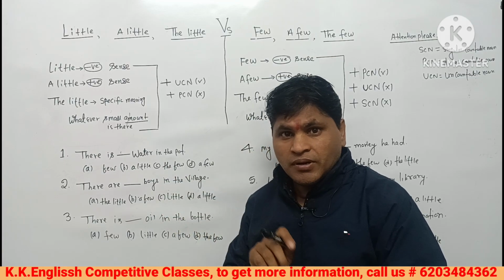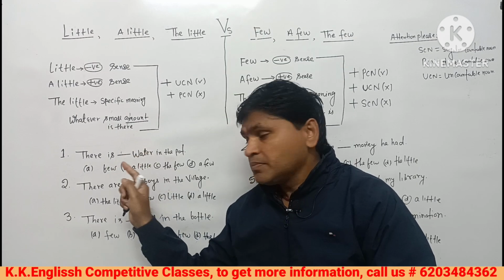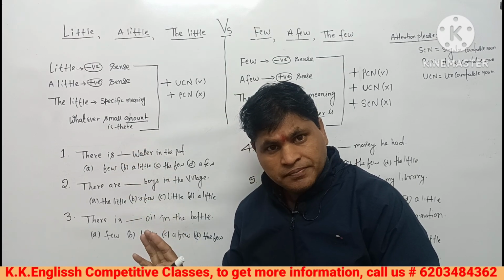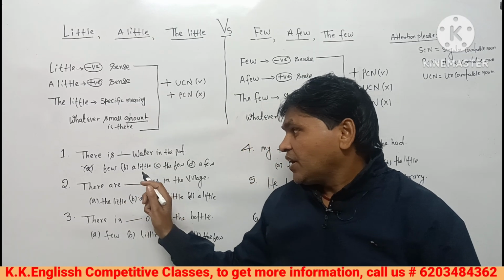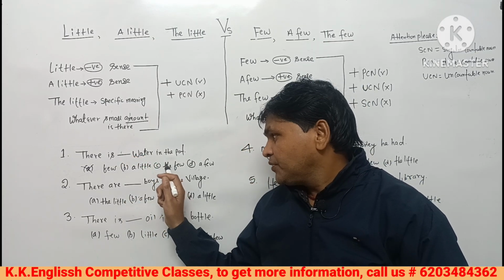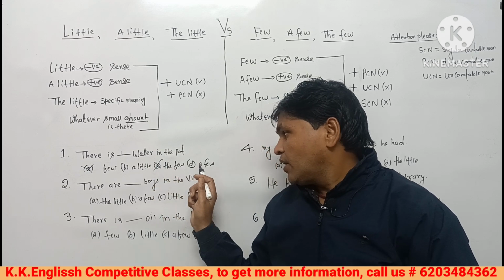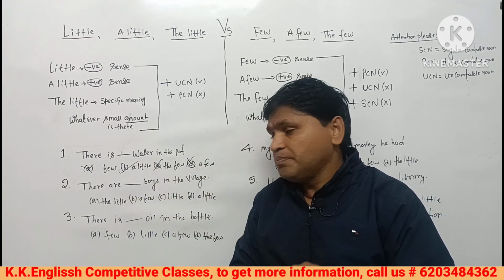This is uncountable noun. Uncountable noun, it means few is not, so it's out. A little can sit here, the few no, a few no, so your answer will be B.